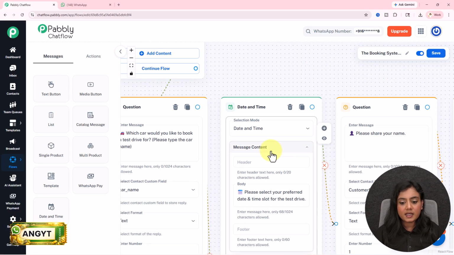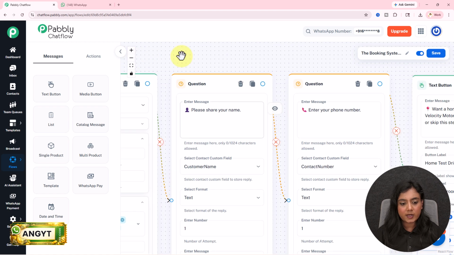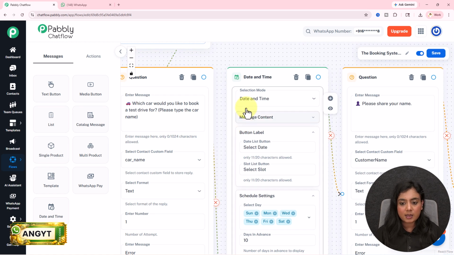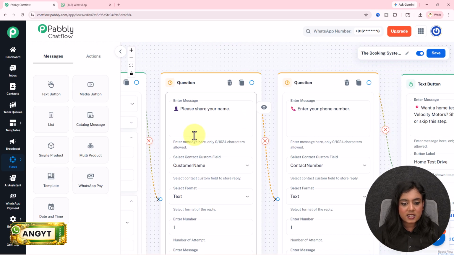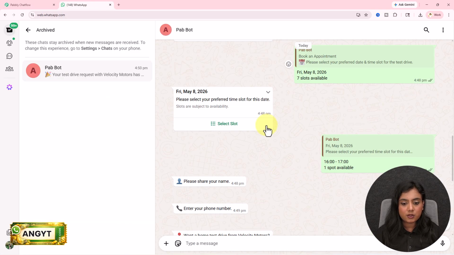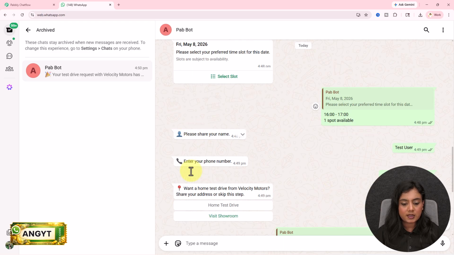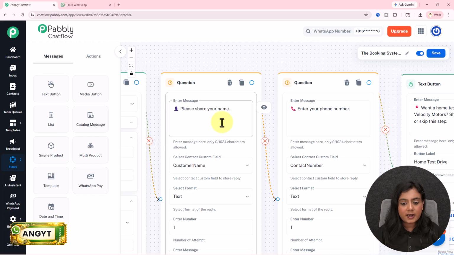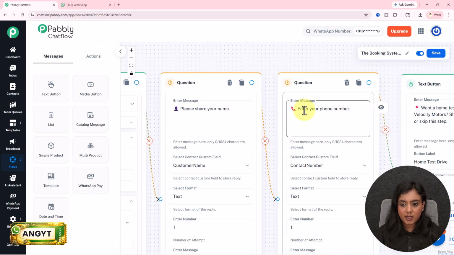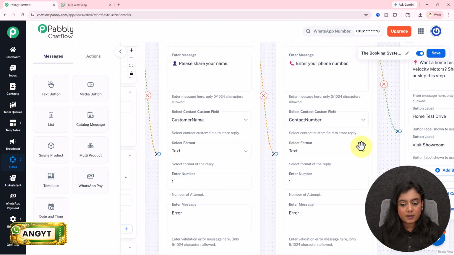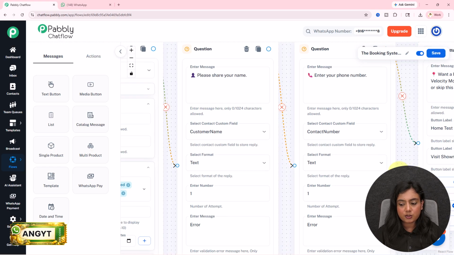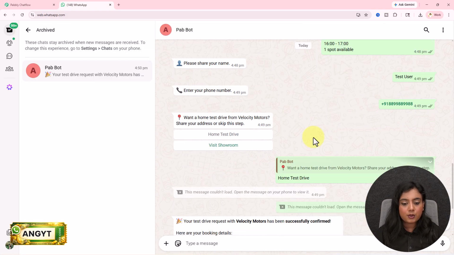After setting up this node, let's move forward to our next question. So it will collect the details of the date and time of the test driving slot. Next question is, I want to collect the name. So the date and time is collected, I want to know the name and phone number. Over here you can see I've asked for the name with this question node. I've asked for the phone number with the question node, saved it in the name and the contact number field. And I've given the number of attempts 1, format is going to be text, validation message is going to be error. Next, I want to give the customer an option whether they want the test drive from their home or they will come to the showroom.